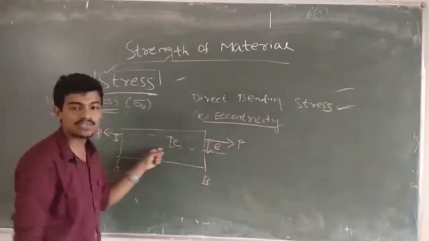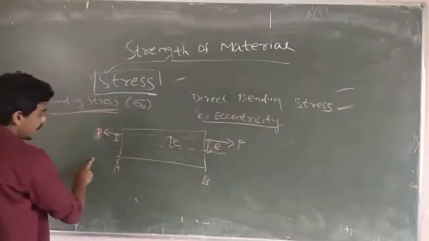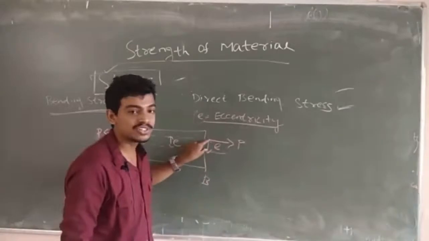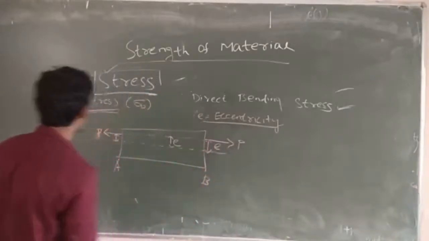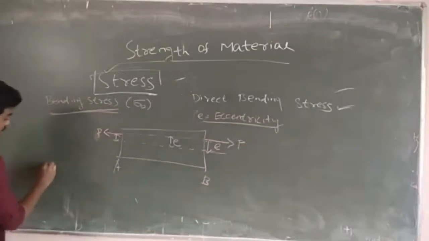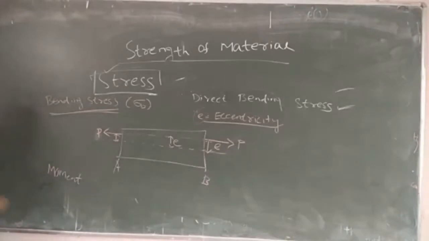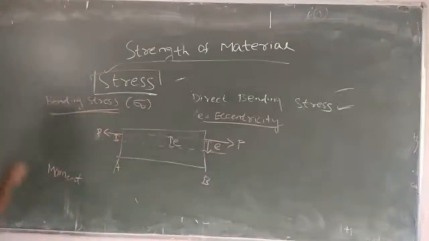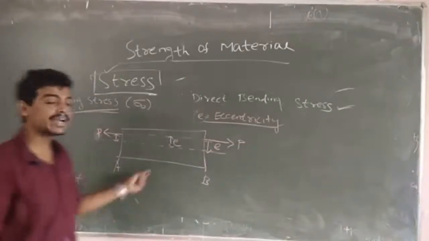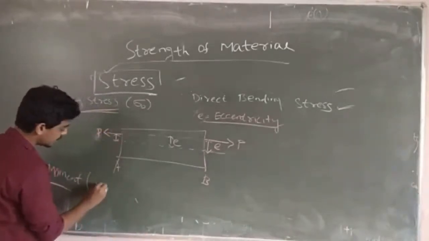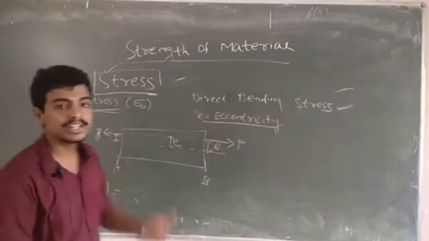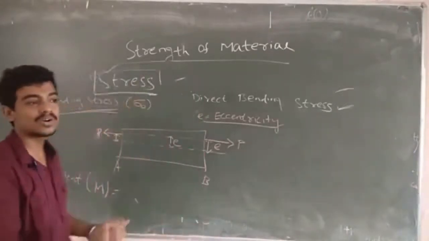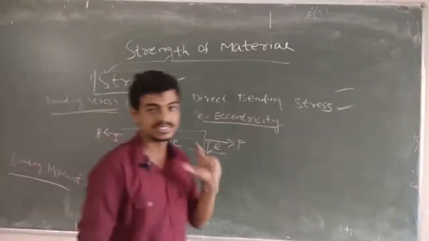So in this case, what will we do? You already know, if one load and one distance come, another term will come, that is moment. In this case, this load is bending our body, so you can call the term bending moment. So one bending moment will come, I'm denoting it here as M. Moment, you already know, means load multiplied by perpendicular distance.